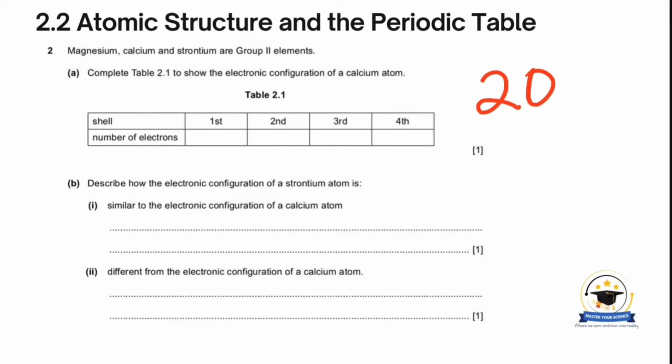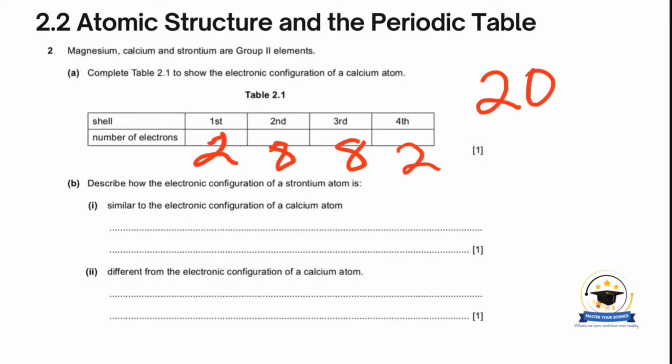So to fill up the first shell, we need 2 electrons. Then the second shell will need 8 electrons. The third shell will also need 8 electrons. And at this point, we've used up 18 electrons, which means in the last shell we have 2 electrons. So that would be the electronic configuration of a calcium atom.